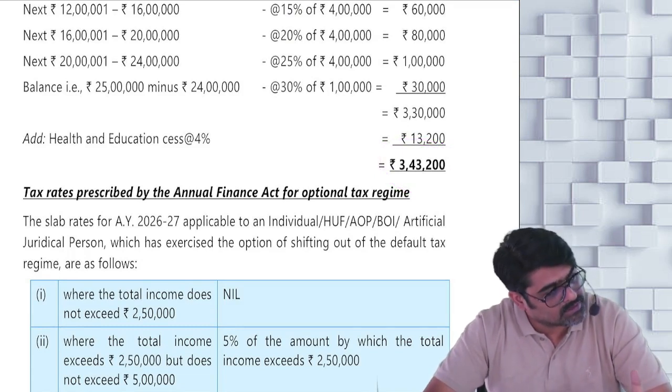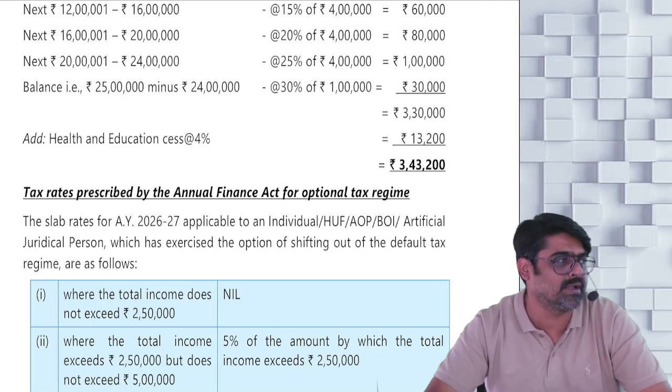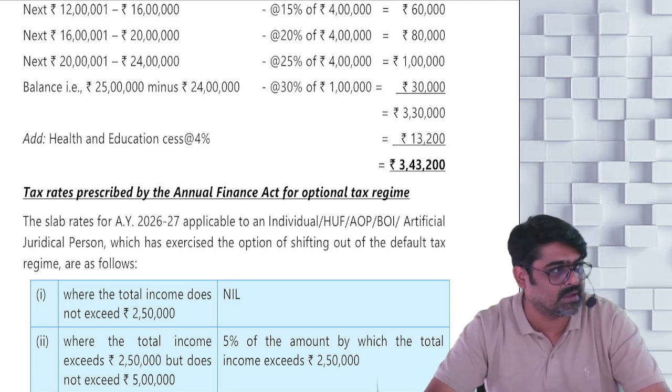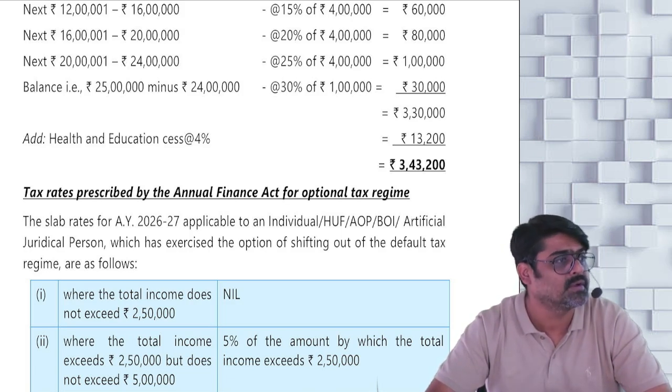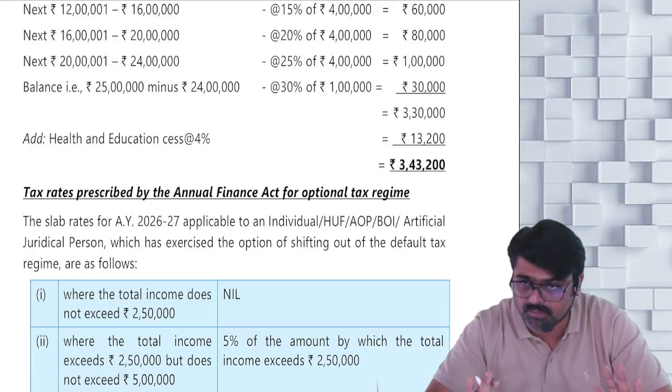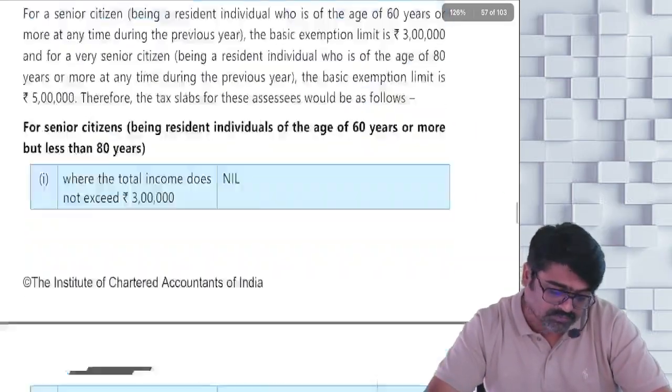Now if on that same total income they tell you to calculate the tax by applying the normal rates that you already know, how will you do? First 2 lakh 50, no tax. 2 lakh 50 to 5 lakh, it will be 5%. 5 lakh to 10 lakh, it will be 20%. Above 10 lakh, it will be 30%. Your tax will be different, and add the amount of cess. The tax including surcharge, cess, everything will be a different amount. Okay? Yes or no?